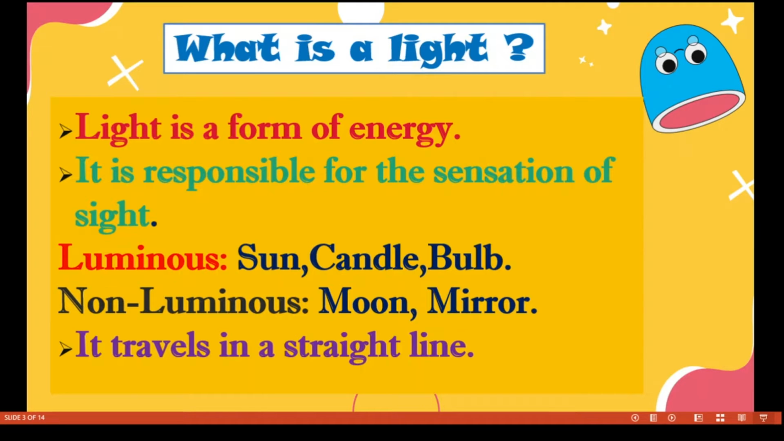There are two types of things, luminous and non-luminous. Luminous objects are the sun, candle and bulb, which emit light energy on their own, whereas non-luminous bodies do not emit light on their own, but they reflect the light from the sun, bulb or candle. Examples of non-luminous bodies are the moon, mirror and so on. And we should not forget that light travels in a straight line.